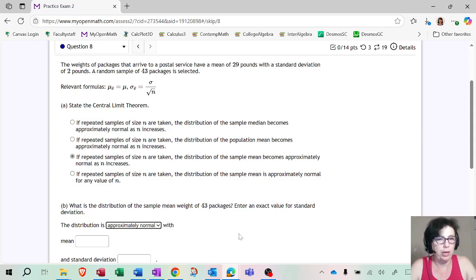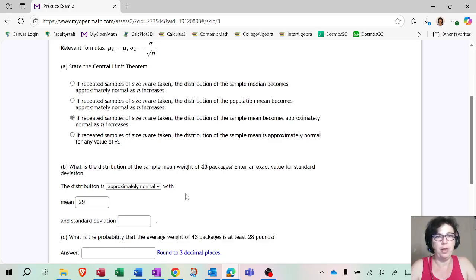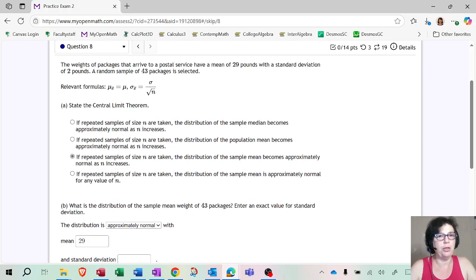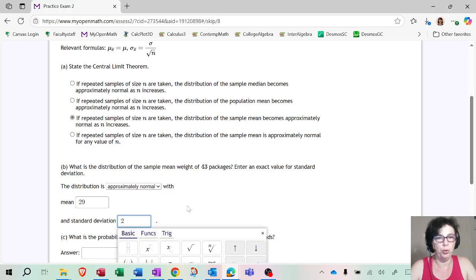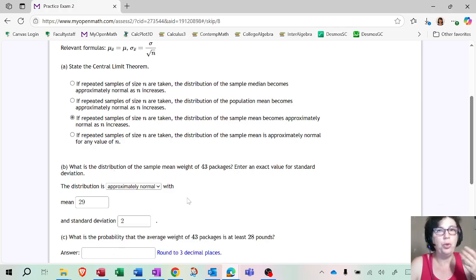For the mean, we're using the formula right here that mu of x bar is equal to the mean. So whatever that mean is, 29, goes in here also. A very typical mistake for the standard deviation is to say, well, its standard deviation is 2, so I'm just going to put 2. But that's incorrect. 2 is the standard deviation for one item.